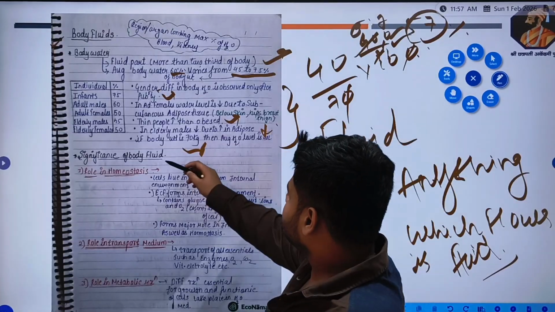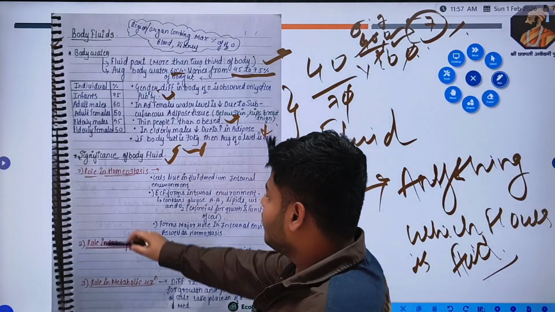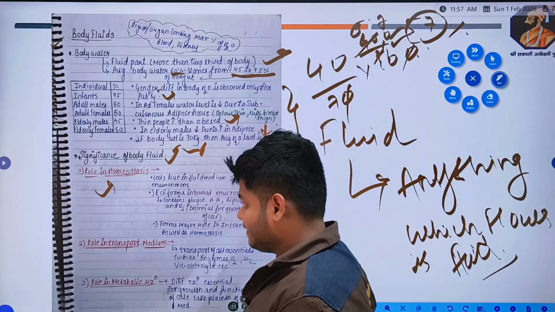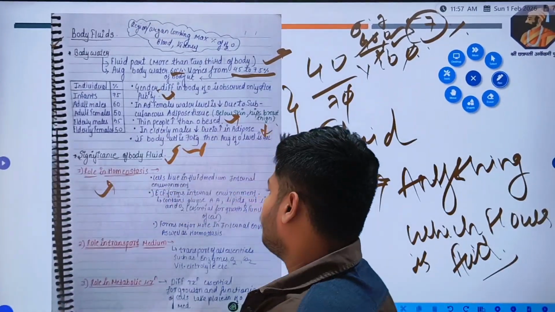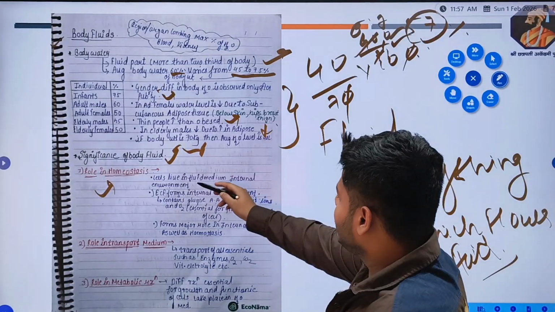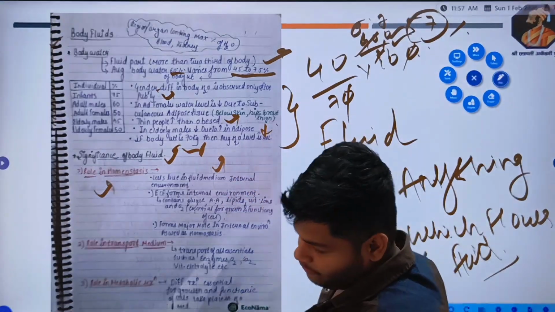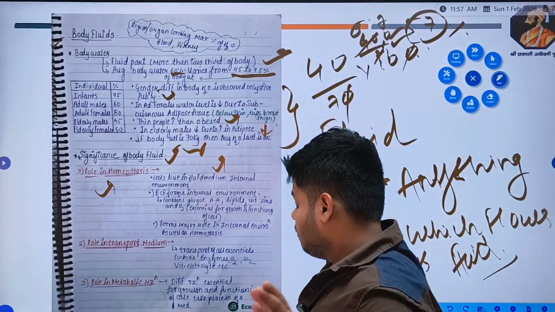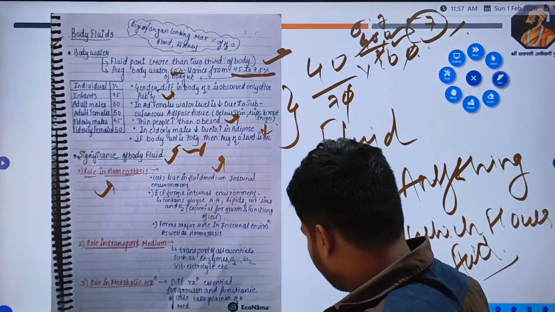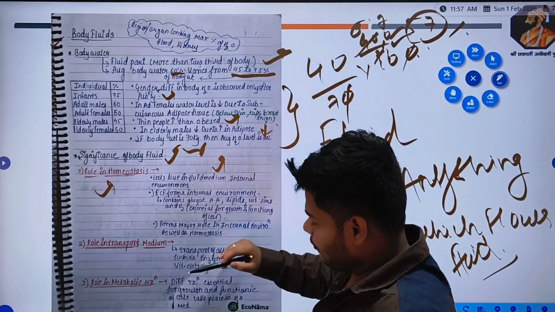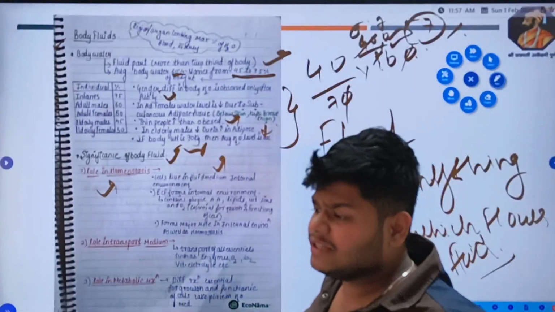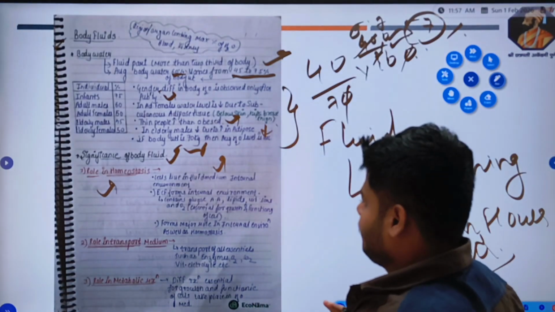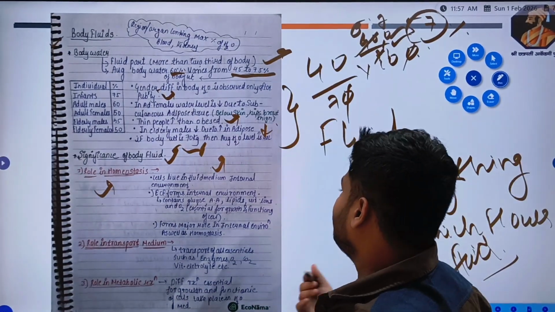Now what is the significance of the body fluids? The first one is the role in homeostasis. What is homeostasis? Maintenance of the equilibrium state of our body. Cells live in a fluid medium, which we have seen in the fluid mosaic model in our previous classes. Now the internal environment, where the cells are, is a fluid environment, right? There is a fluid medium.